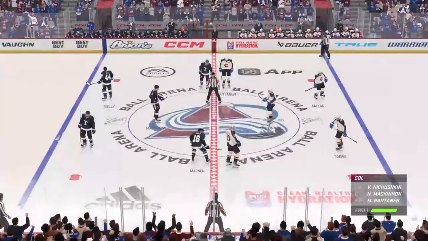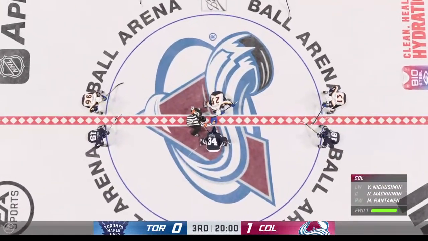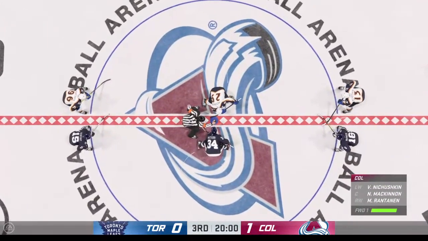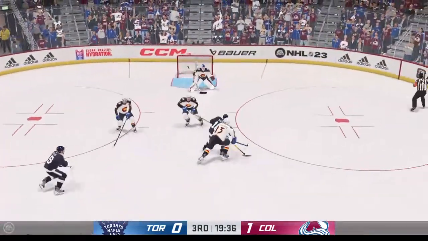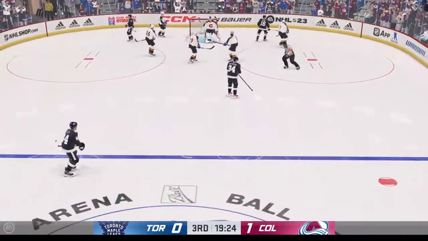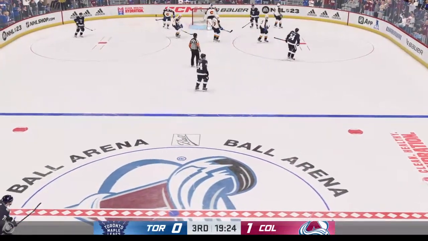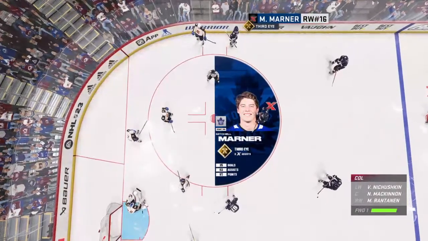Welcome into the third period here tonight on New Year's Eve in downtown Colorado, the last game before the break for both these teams, the Leafs and the Avalanche and everyone else in the NHL. Here's Marner, a shot, and Georgiev makes the easy stop right to the chest to start the third period. Toronto with only their 6th shot on goal, their first to start the third.